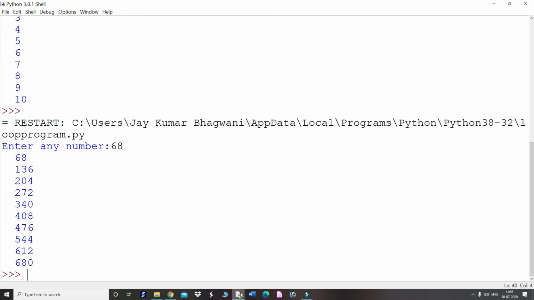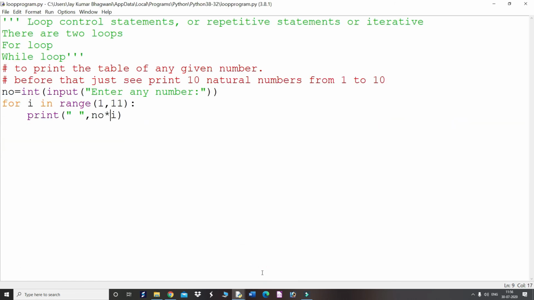We can also print the table in a table format. Let me show you. So print, I am now changing the number here, suppose the number 10. So 10 multiplied by 1. Okay, after each thing you have to put a comma, so the number will be printed, then this cross will come, then put a comma again, the value of I, because 10 1, 10 2, like that we have to show, then put an equal to sign, then number into I. So this is the formula.